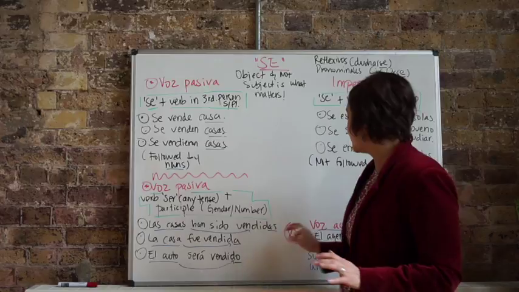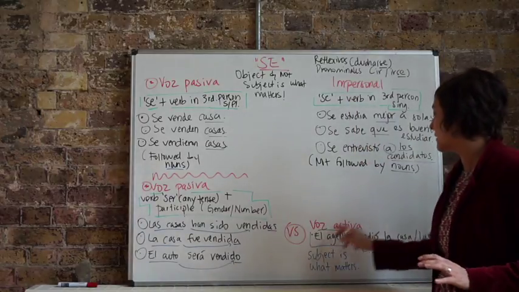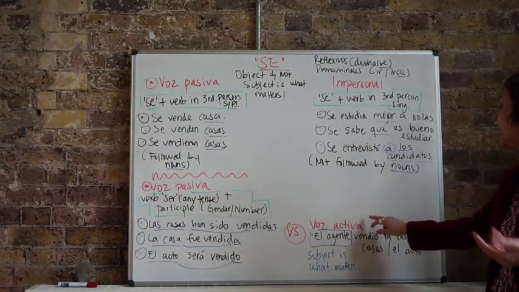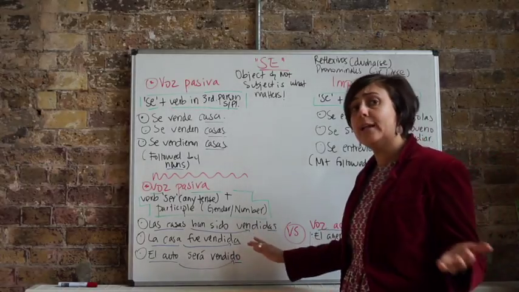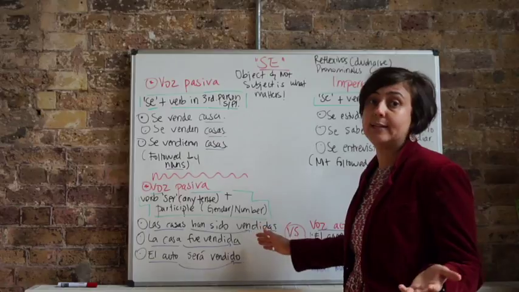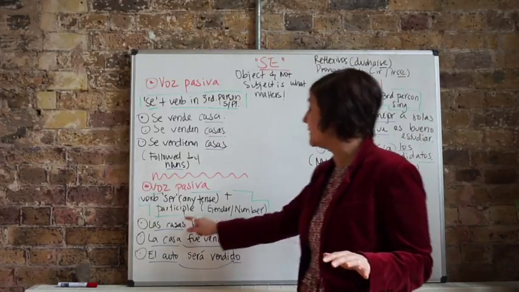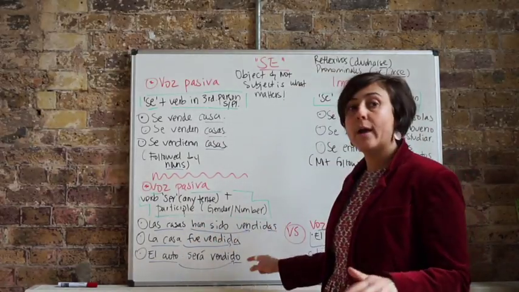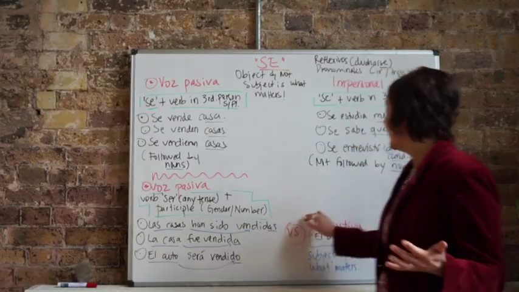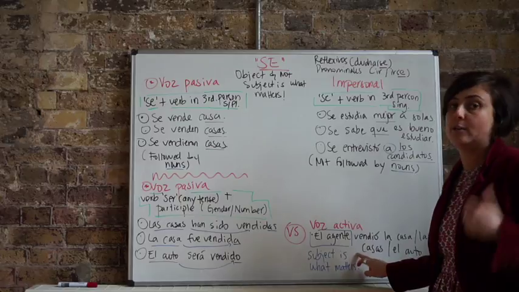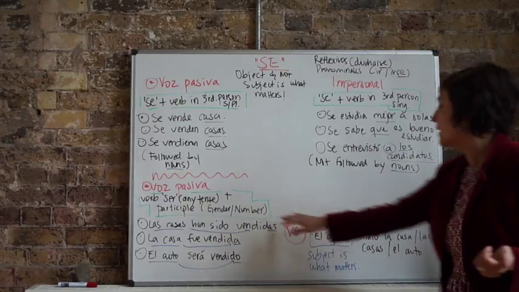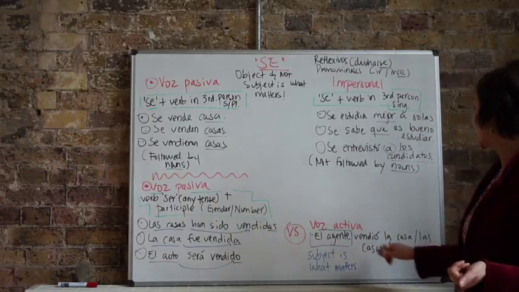Let's look at this voz pasiva in contrast with what we will call the voz activa. What means voz activa? Here again, we don't really know who did the action of selling the houses. That is not important. The important thing is that houses were, have been, or will be sold. Okay? In the voz activa, the importance is the subject, not the object of the sentence. Alright? So let's look again with the houses topic.